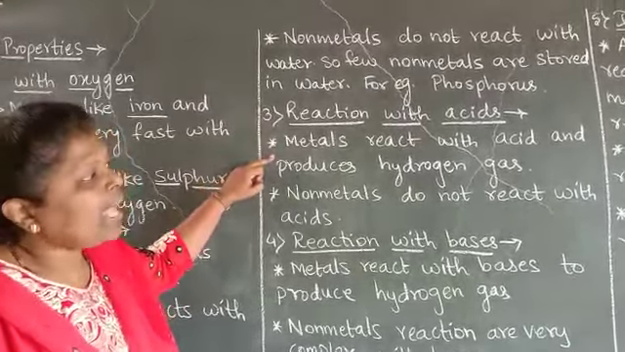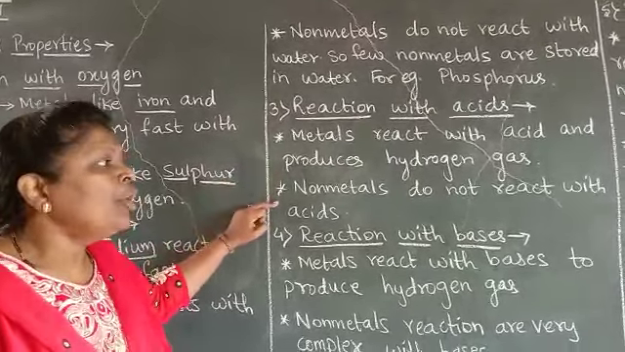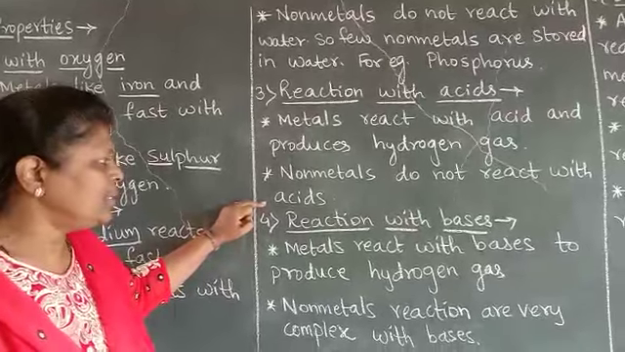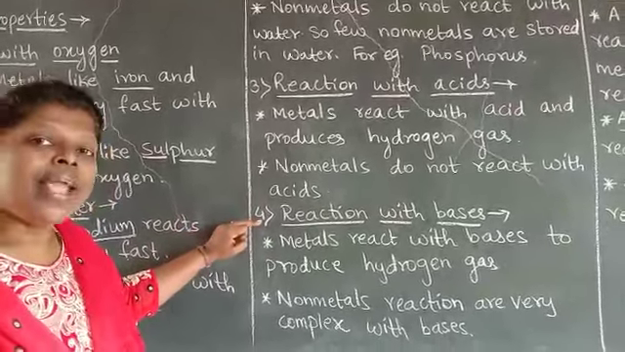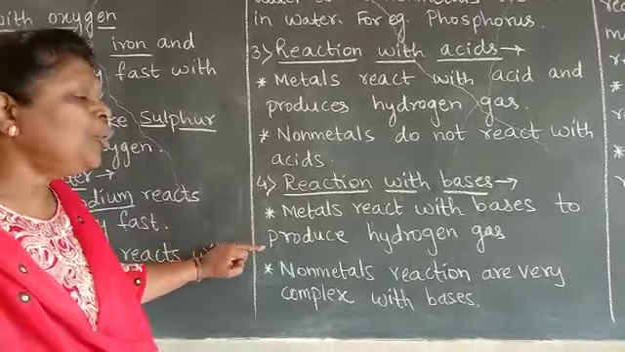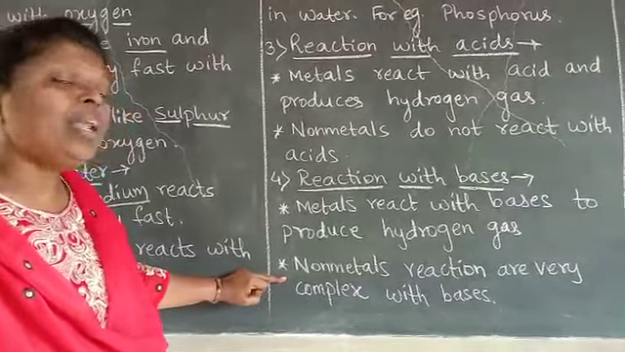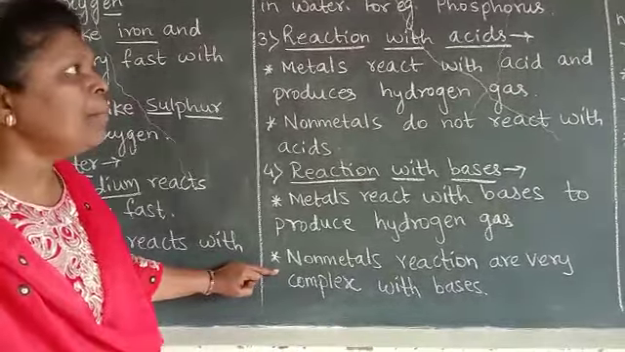Now let us see next property, reaction with acids. Metals react with acid and produces hydrogen gas. Non-metals do not react with acids. Now let us see next reaction, reaction with bases. Metals react with bases to produce hydrogen gas. Non-metals reaction are very complex with bases.